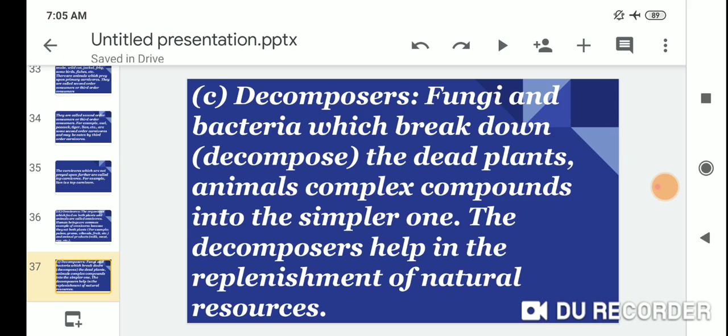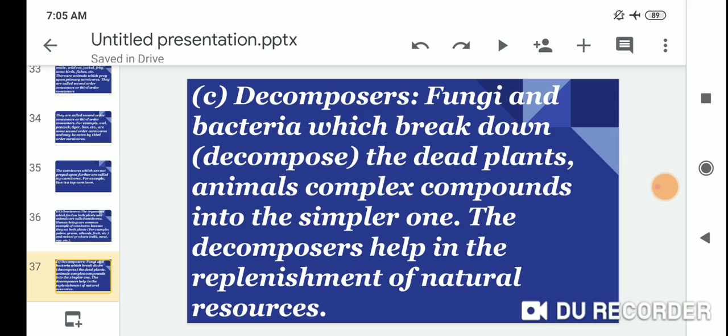Decomposers. Decomposers are fungi and bacteria which break down the dead plants and animals, complex compounds, into simpler ones. The decomposers help in the replacement of natural resources.